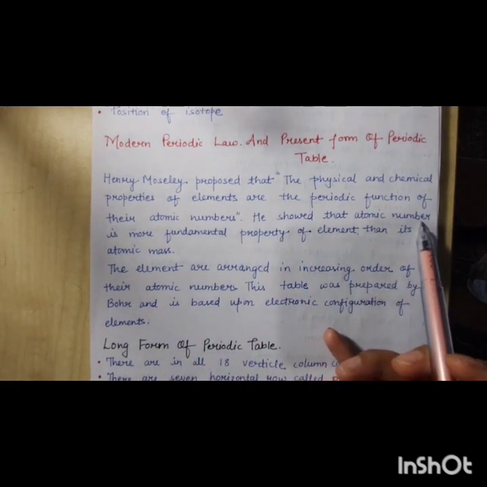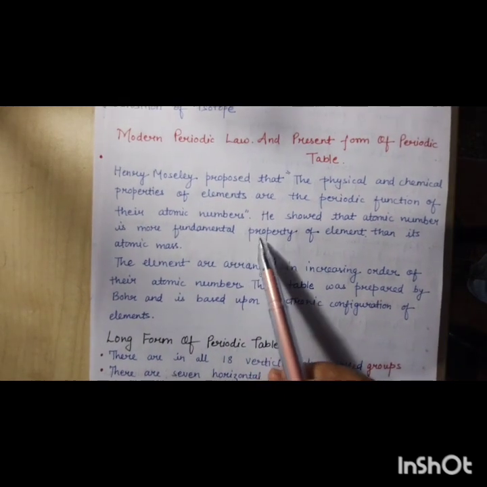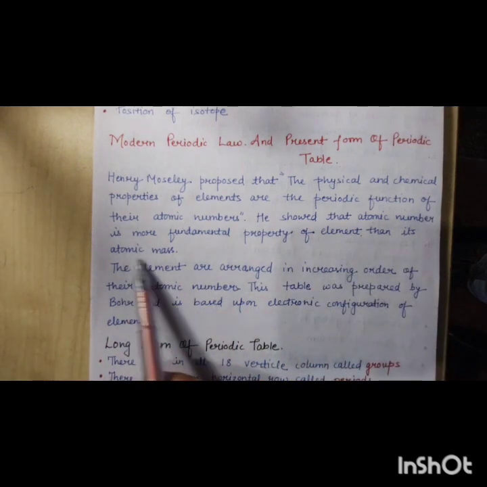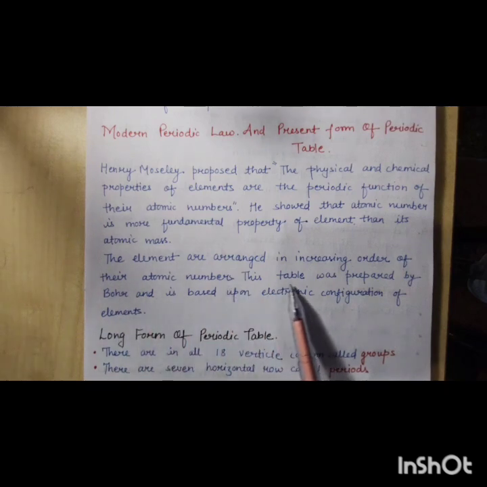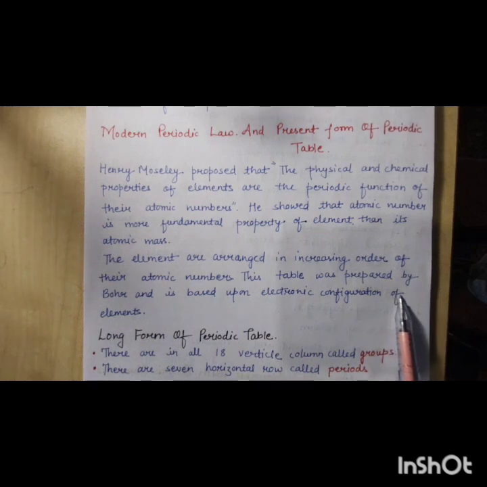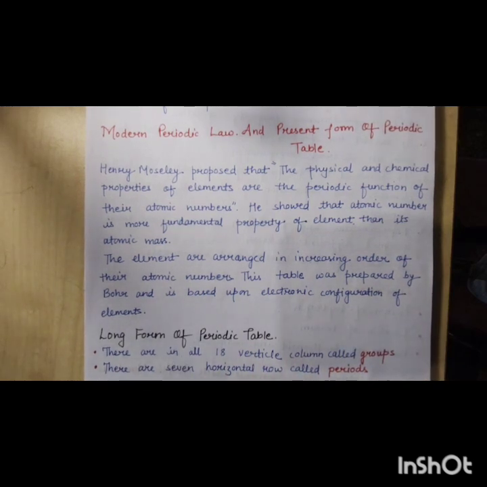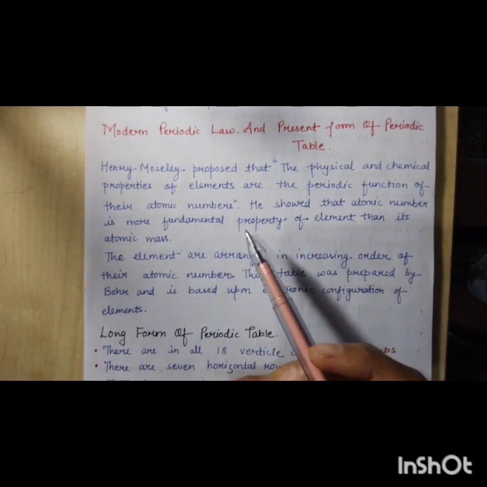He showed that atomic number is a more fundamental property of an element than its atomic mass, and the elements are arranged in increasing order of their atomic number. This table was prepared by Bohr and is based upon the electronic configuration of the elements. So this is the modern periodic law or present form of the periodic table.